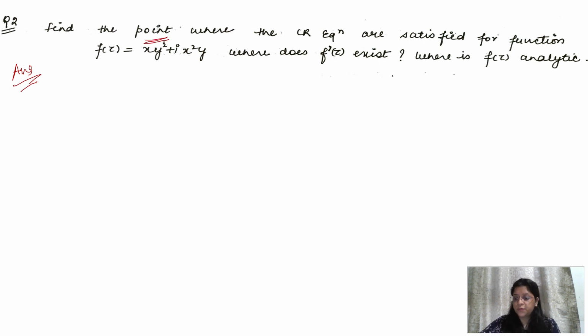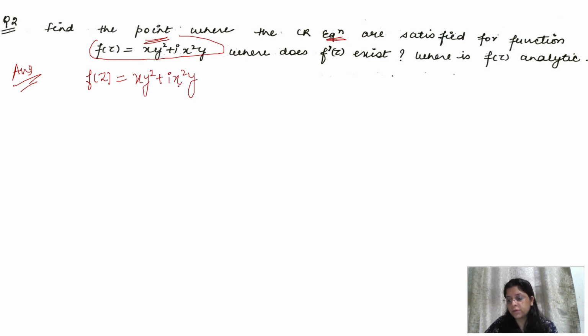Find the point. This is a different question. Find the point where the CR equations are satisfied for the given function. Here it is saying in the question that the function given to us is f(z) = xy square plus i x square y. This is the given function. They are saying that this function is satisfying the CR equations, and we have to find the point where it is satisfying.